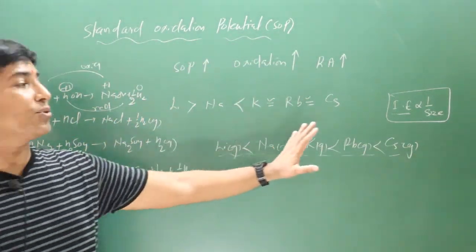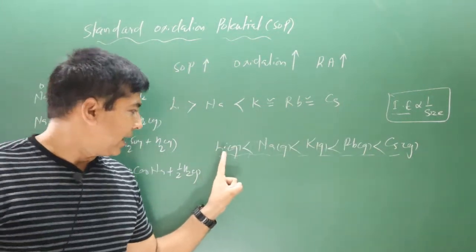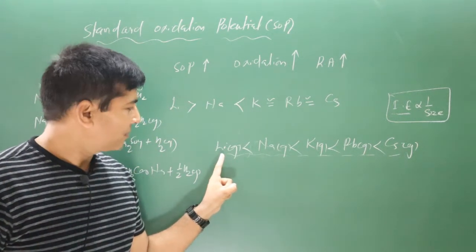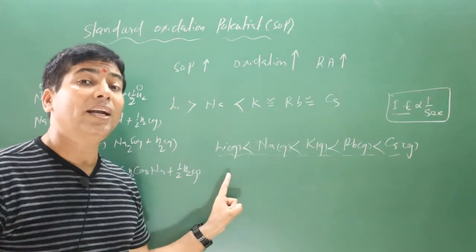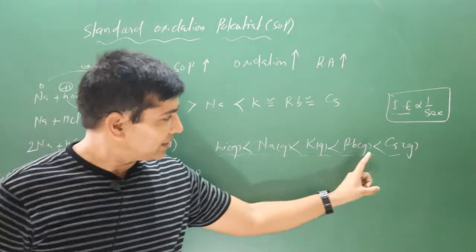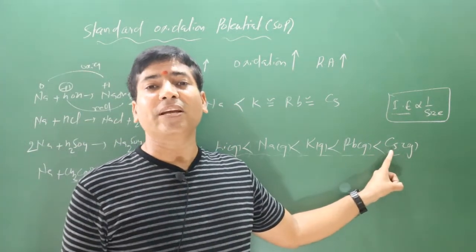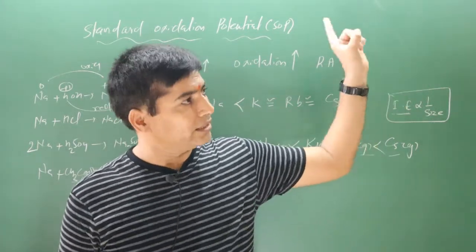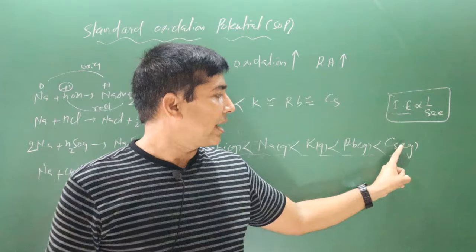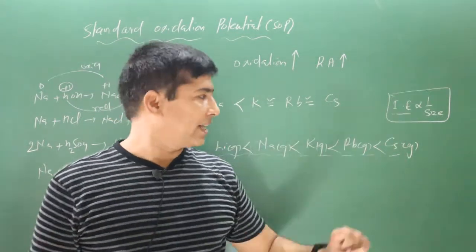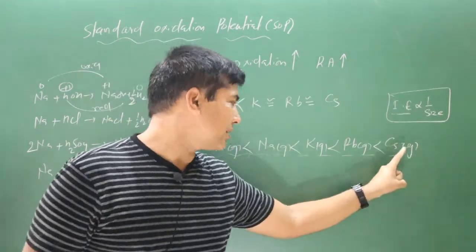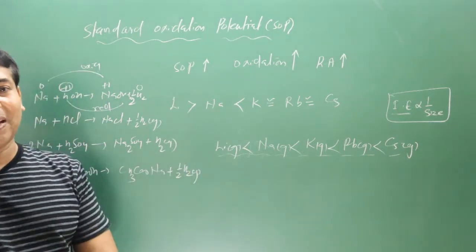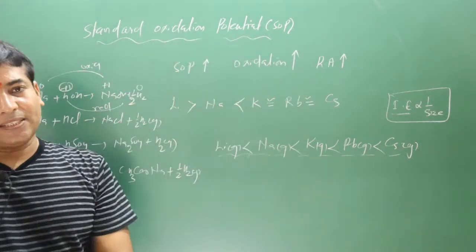In the gaseous state lithium has the highest ionization enthalpy, so it will act as a mild reducing agent. In the case of cesium, ionization enthalpy is very low, so it has a greater tendency to lose the electron, a greater tendency to undergo oxidation and act as a better reducing agent. That's why cesium in the gaseous state is supposed to act as a better reducing agent than lithium.